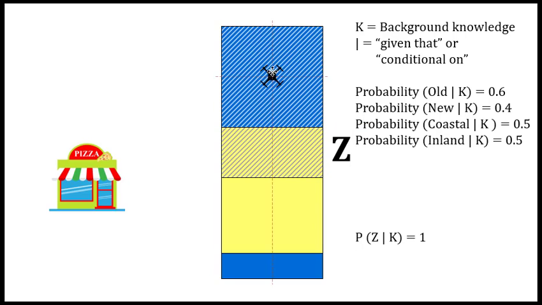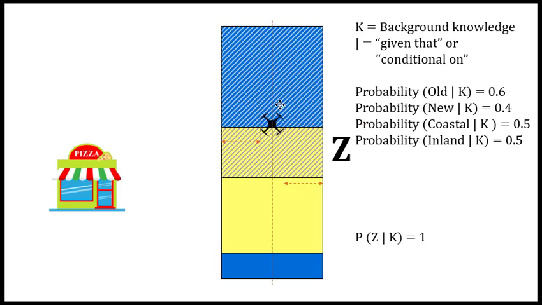So basically, because the whole region covers 600 square kilometers, then the probability is 600 divided by 1000, which is the total land of the city, and that's 0.6. Now we can express probability with percentages. We can say 60%. But the most accurate way of presenting probabilities is with a number between 0 and 1.